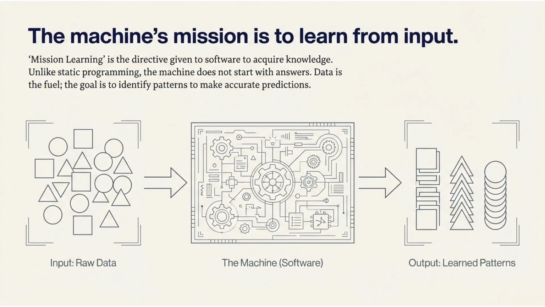Data becomes the fuel and patterns are the destination. By analyzing raw input, the machine identifies structure, relationships and trends, so it can make accurate predictions in the future.